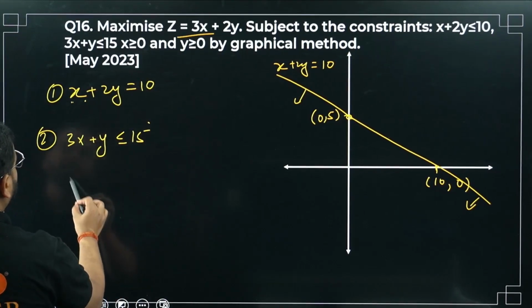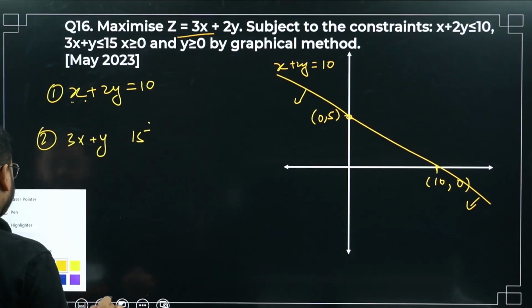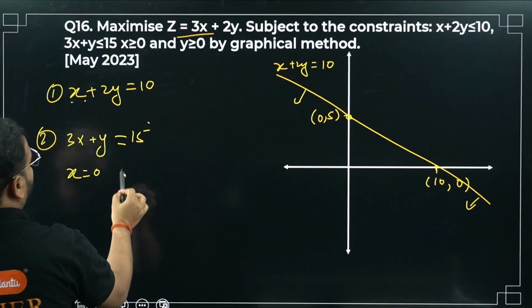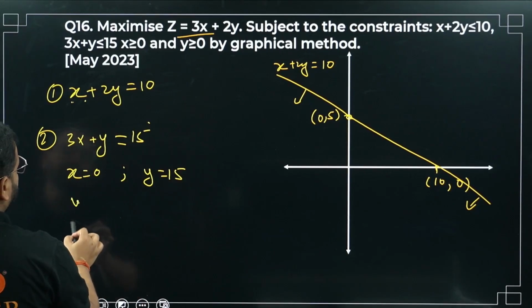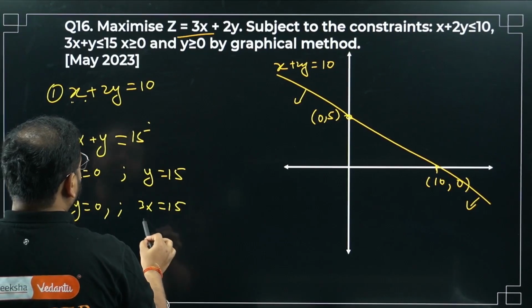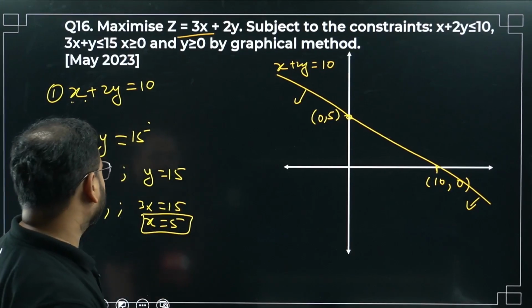So the first thing is, remove the inequality and write an equation over here. Now put x as 0. What are we going to get? y as simply 15. Next, put y as 0. You're going to get 3x equals 15. So how much is that? x equals 5.